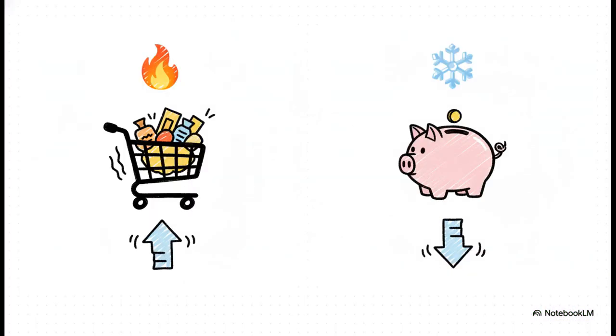Now that we know exactly what these gaps look like on a graph, we need to play diagnostician. Why does our engine fail in either direction? For your exams, it is super helpful to remember that these causes are perfect inverses of each other. Excess demand is triggered when the propensity to consume rises, private investment surges, or government spending spikes without matching taxes. Oh, and an increase in the money supply or a jump in exports will also fuel that fire.